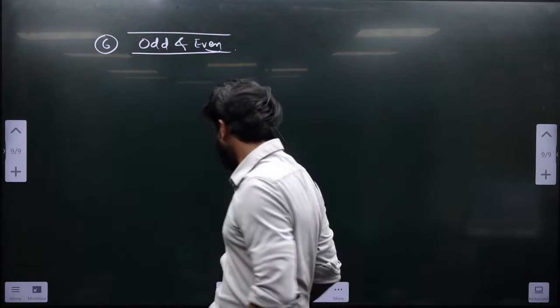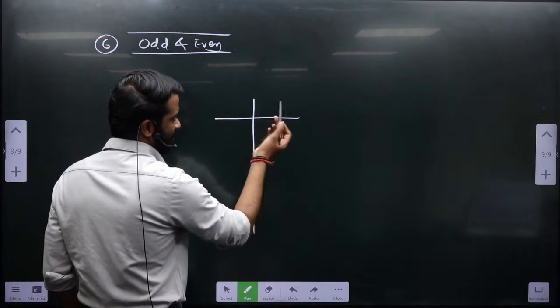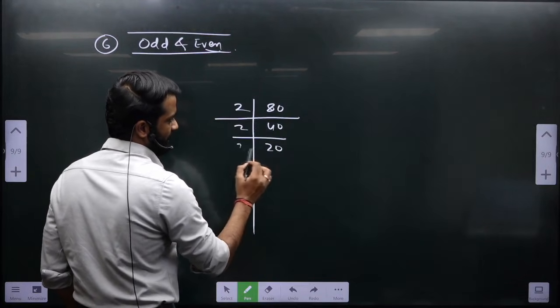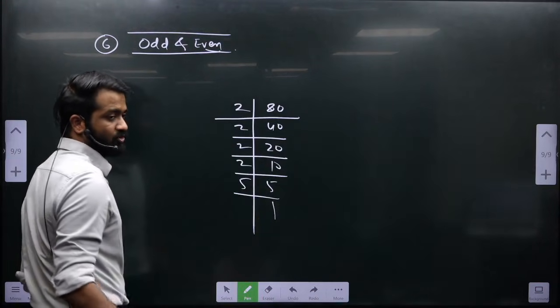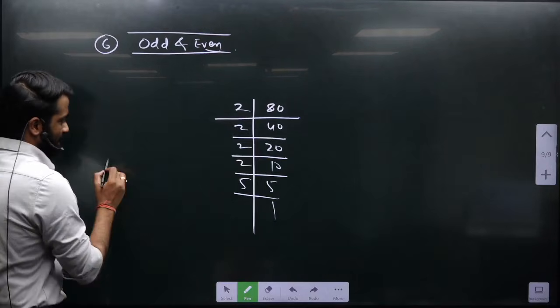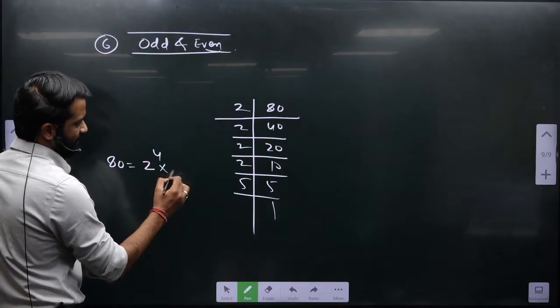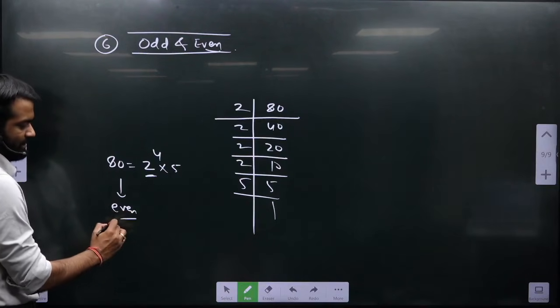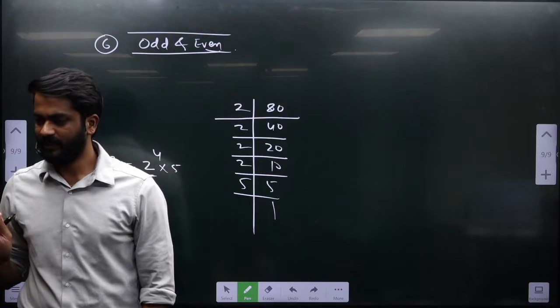For example, let's say we have seen the prime factorization. Let me talk about 80. So 2, 40, 2, 20, 2, 10, 2, 5, 1. So upon prime factorization, if this 80 has at least a single factor of 2, then the number is an even number. Even a single factor is there, the number is an even number. Okay? Please write it.